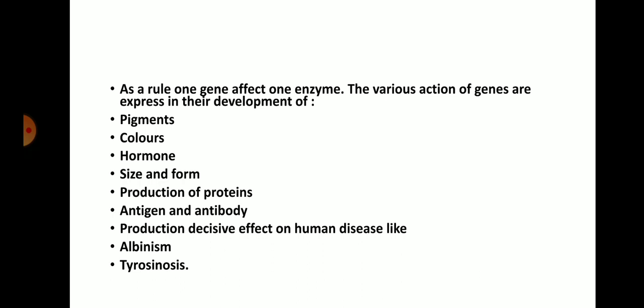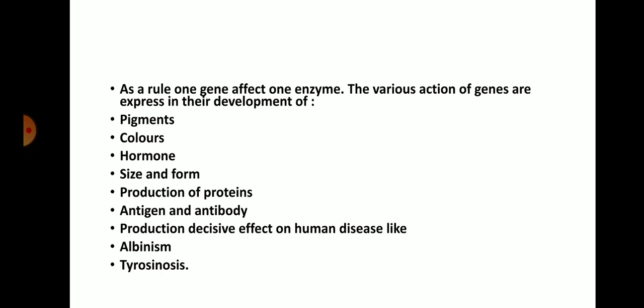So there may be different types of expression of characteristics of the organism. There may be pigment synthesis, color synthesis, hormone synthesis, size and form of the organism, production of proteins, antigen and antibody synthesis. Basically, antigens and antibodies are also formed from the genetic material, that is DNA containing the antigen and antibody information. So basically there are only 3 genes responsible for the synthesis of diverse types of antibodies. Another one is the production of decisive effects of human diseases like albinism and tyrosinosis.